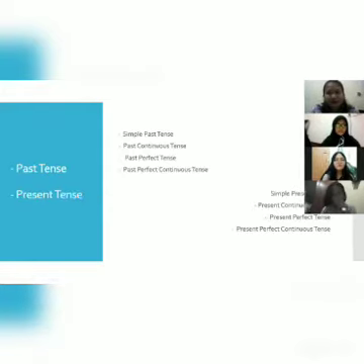In the past tense are simple past tense, past continuous tense, past perfect tense, past perfect continuous tense. In the present tense are simple present tense, present continuous tense, present perfect, present perfect continuous.